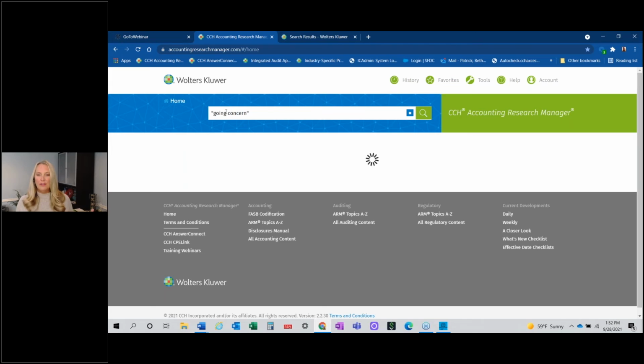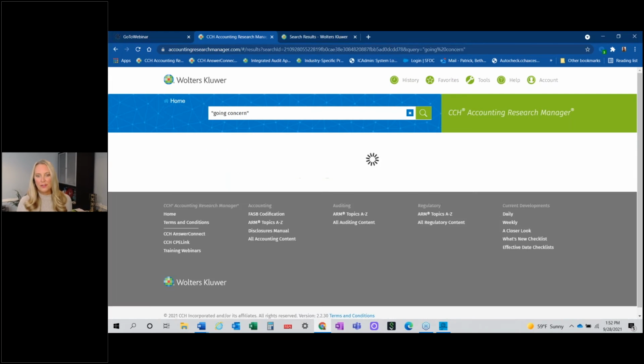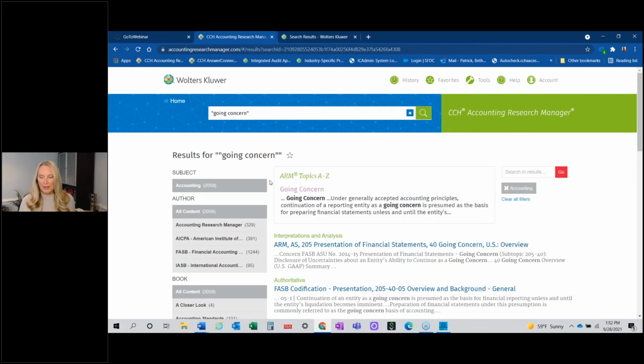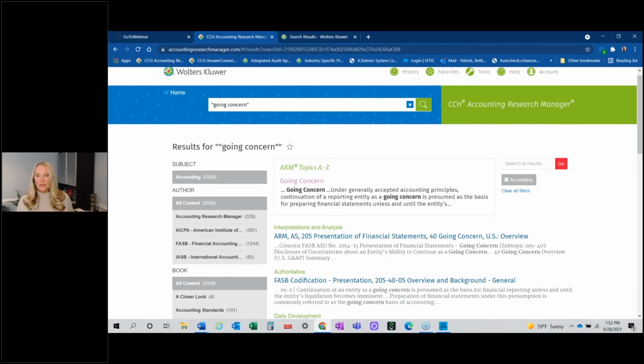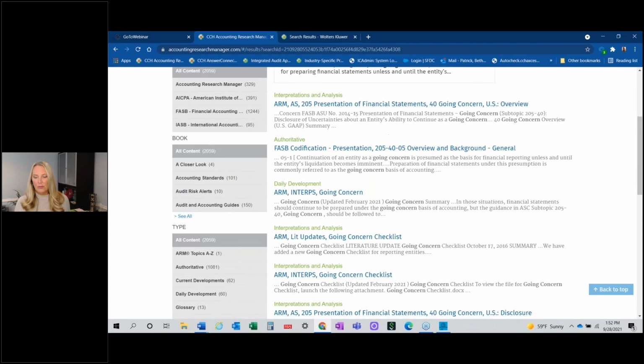So one of the things I want to highlight when you do a keyword search, and I might need to turn off my camera if this slows down. There we go. I'm going to go ahead and filter this by accounting, or if I was looking at more of the auditing, I could do that. But today we're talking about accounting. So the thing that we do, remember I was showing you Accounting Research Manager going into the standards 205. I see that topic going concern. So I'm going to go ahead and look through these.